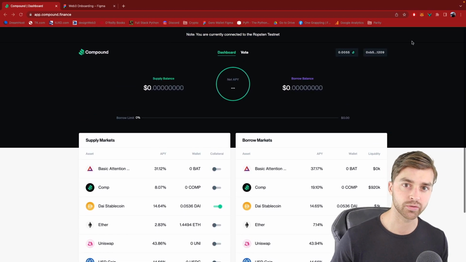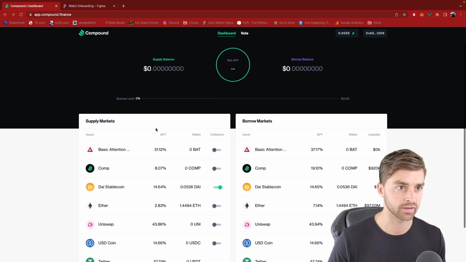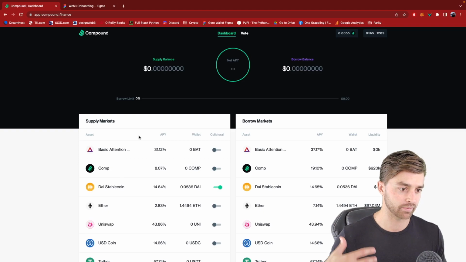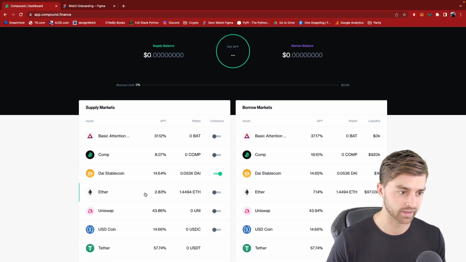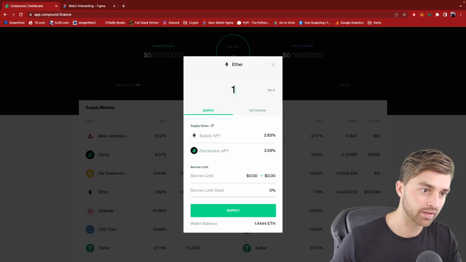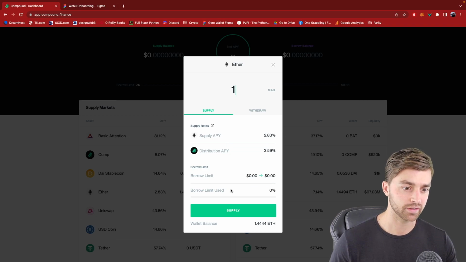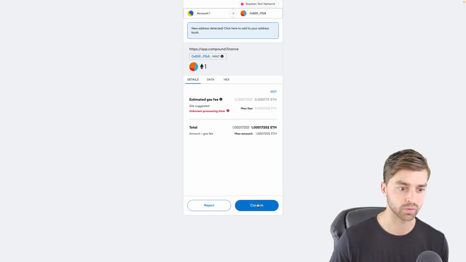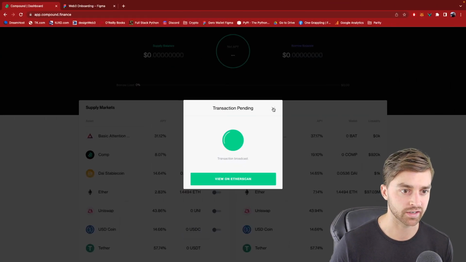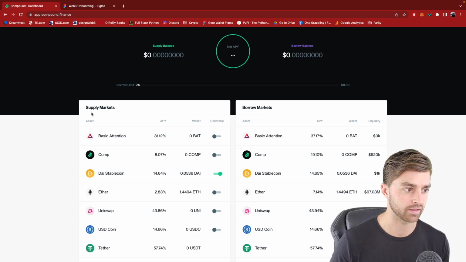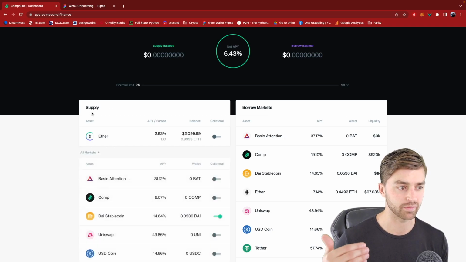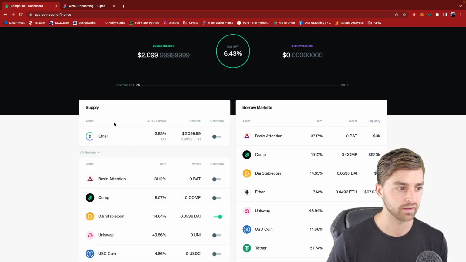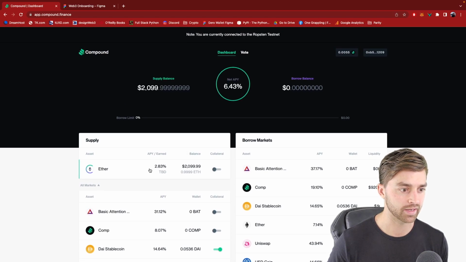It's kind of similar to the liquidity pools that we looked at on Uniswap, but if I am a lender, then I can come in here and choose to supply my Ether into this Compound lending pool. So I'm going to send that transaction, and we'll see in a second that my Ether will have landed in this lending pool right here, and I'm earning 2.83% per year on this.